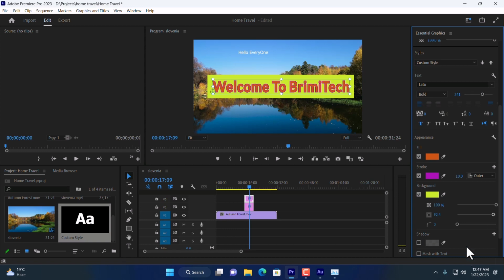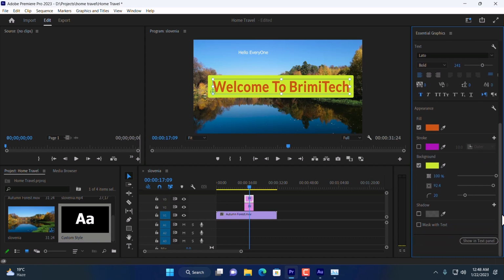And interestingly, you can make this background round. Just here you can see round. Just enter the value 20. Now it is round. I'm going to uncheck this to remove the stroke. I don't like it too much.